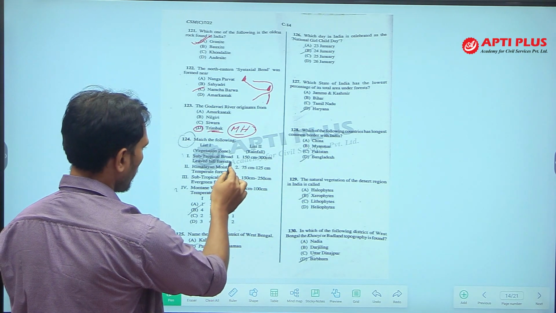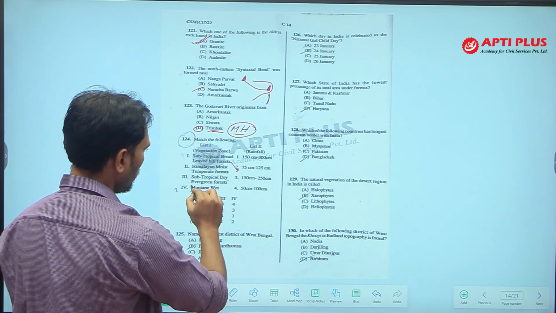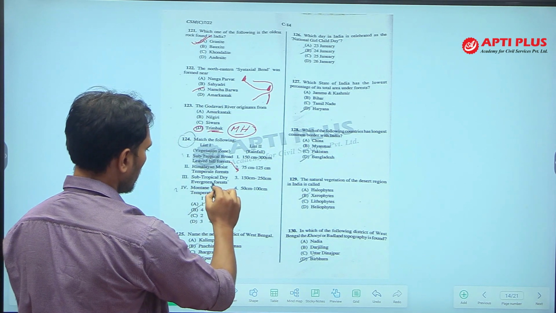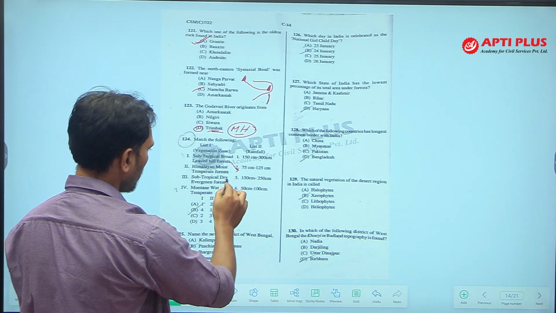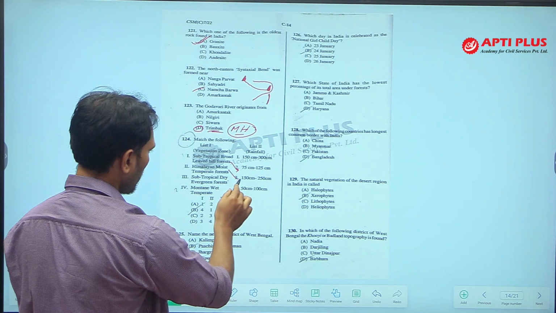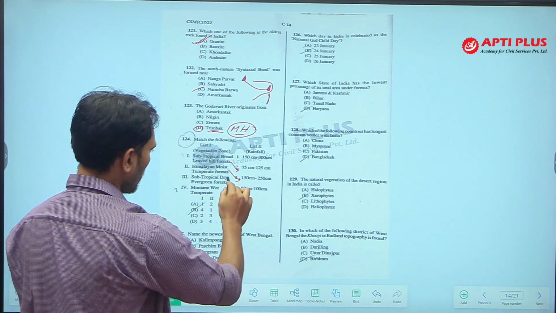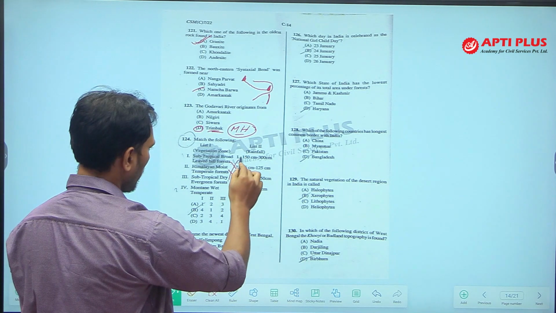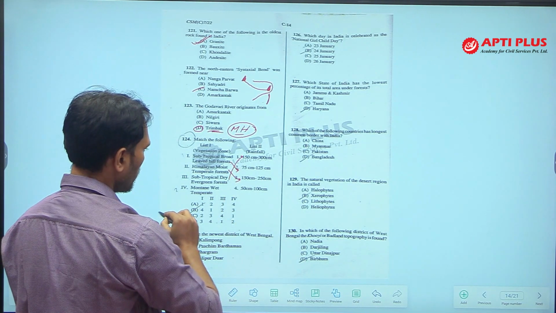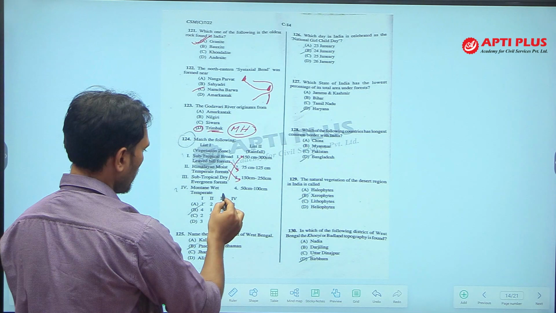Subtropical broad-leaved forest, 75 to 125 centimeter. Himalayan moist temperate forest, 150 to 250 centimeter. Subtropical dry evergreen forest, 150 to 300 centimeter.